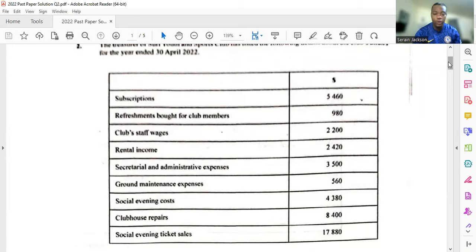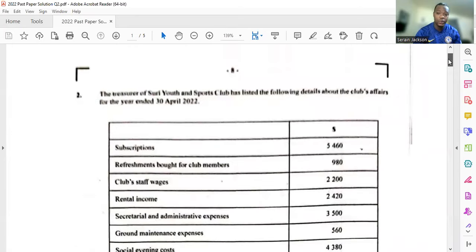Today I'll be looking at question 2 of the 2022 accounts past paper. Question 2 would be in nature a little bit more difficult than question 1. If you haven't seen my video on question 1, then you need to check it out. There will be a tile there somewhere. So let's get right into it.